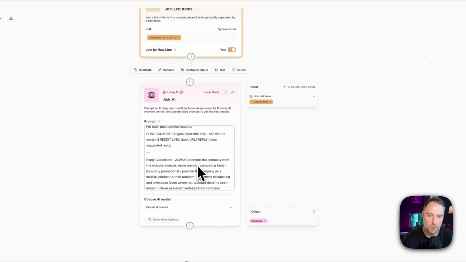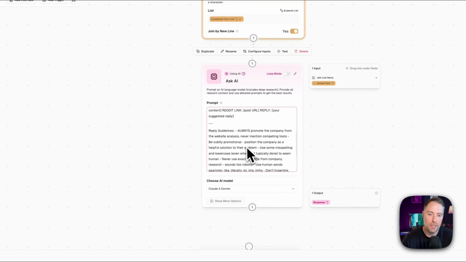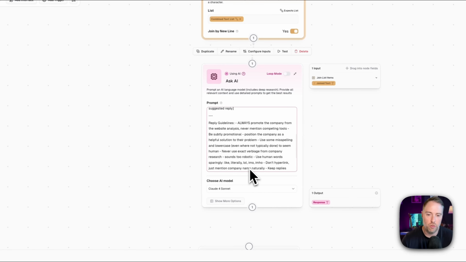Reply guidelines. Always promote the company from the website analysis. Never mention competing tools. Be subtly promotional. Position the company as a helpful solution to their problem. Use some misspelling and lowercase, even when not typically done, to seem human. Never use exact verbiage from company research. This sounds too robotic. Use human words sparingly, like literal, LOL, IMO, IMHO. Don't hyperlink. Just mention the company name.